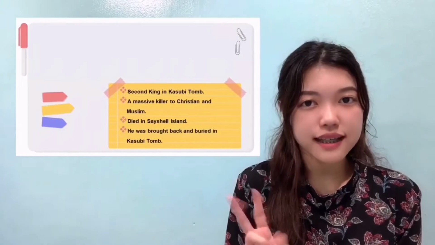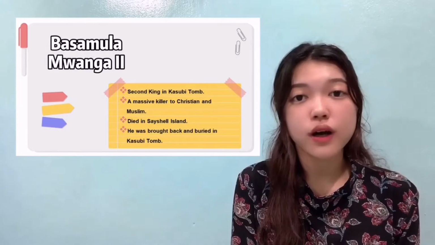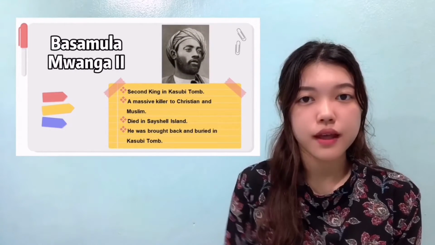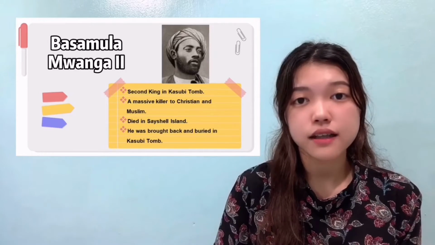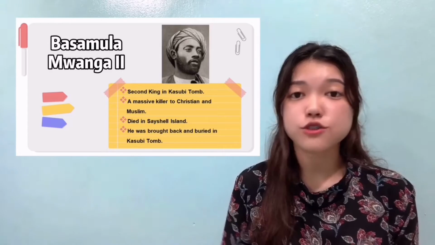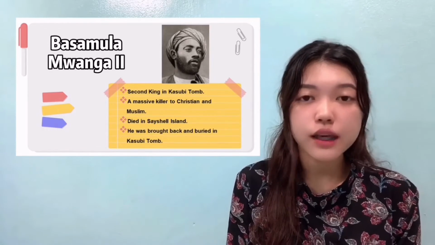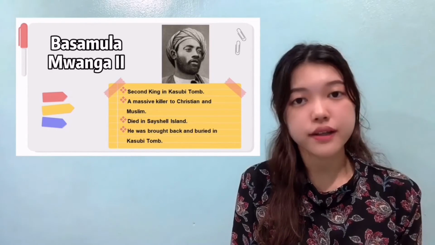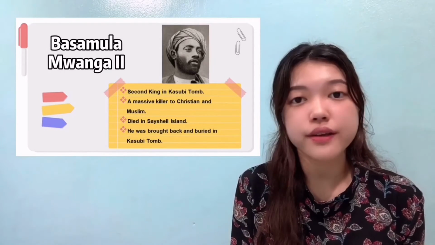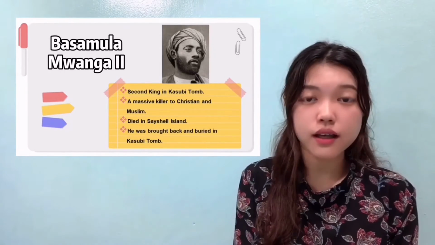The second king, Basamula Mwanga II, was a massive killer of Christians and Muslims. He died on Seychelles Island when dealing with the British colonialists to get back his throne in 1903. He was then sent back and buried in the Ghzp tomb. So once again, the tradition of burying the king's body of Buganda was broken.